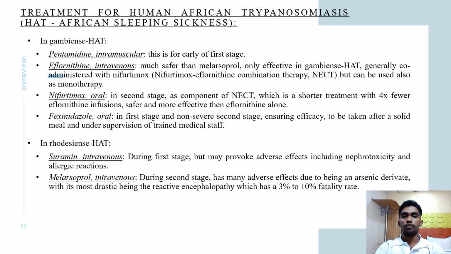Treatment for human African trypanosomiasis. In Gambiense, we can use pentamidine, which can be administered intramuscularly. This is administered during the early stage of the infection. Next comes